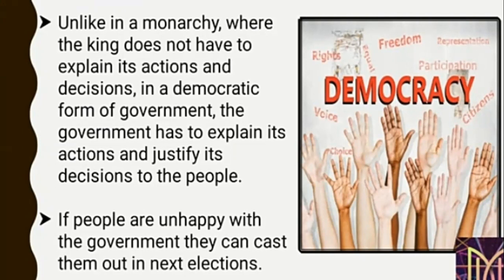And if people are unhappy with the government, they can cast them out in the next election. As I told you just now, in a democratic country we make the government with the help of the elections. So every 5 years the government is changed. Got it?